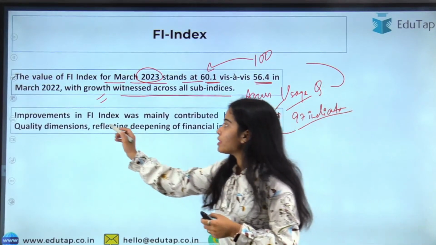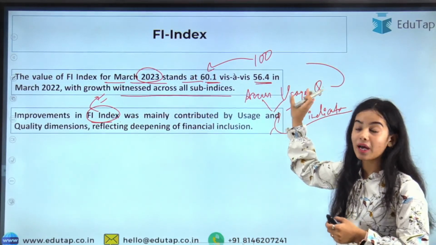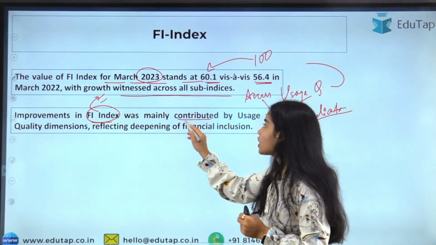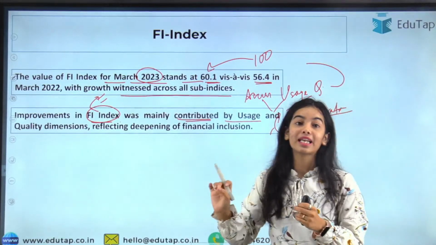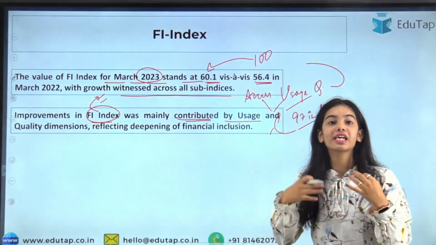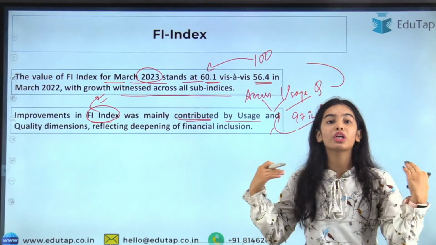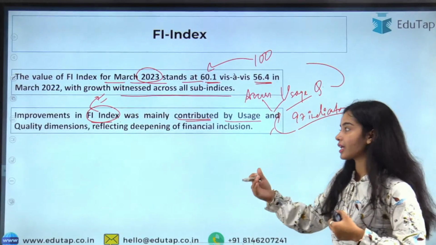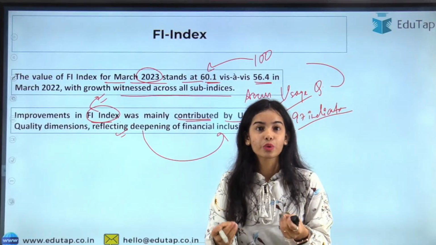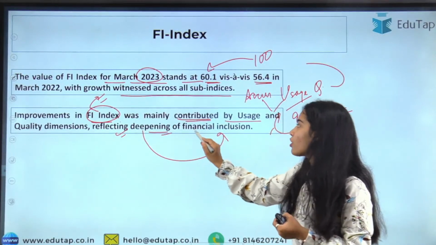Okay, the growth has been witnessed across all the sub indices, access, usage, and quality. But the major improvement in the financial inclusion index was mainly contributed by the usage and the quality dimension. So you can understand that that is very good, that we are actually demanding the facilities now, and we are having growth in financial literacy, more consumer protection, and more equality of the financial services coming in our country, reflecting the deepening of financial inclusion. If we have financial inclusion, we will demand the services more. So this is reflecting the deepening of financial inclusion.